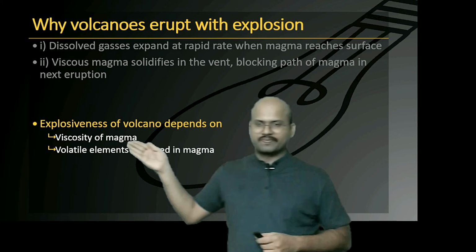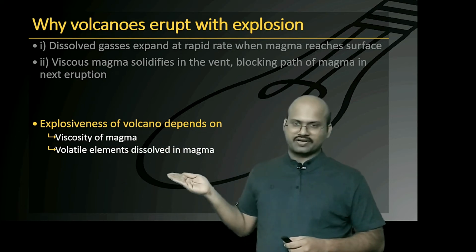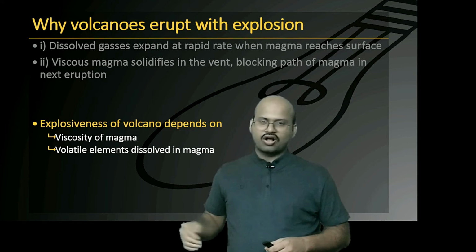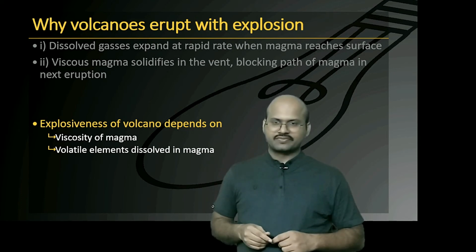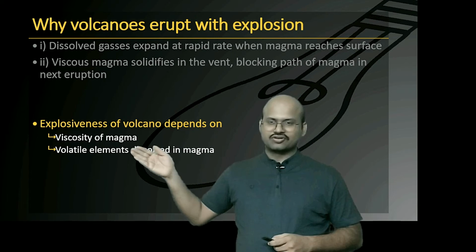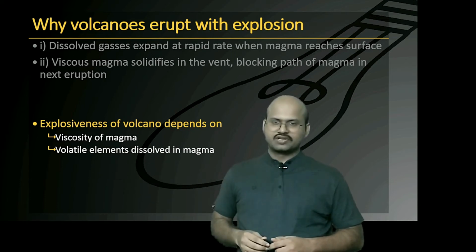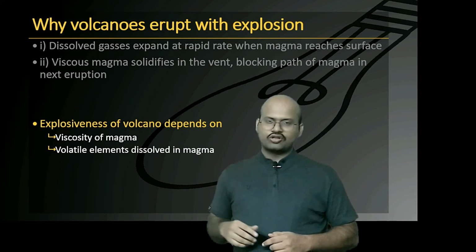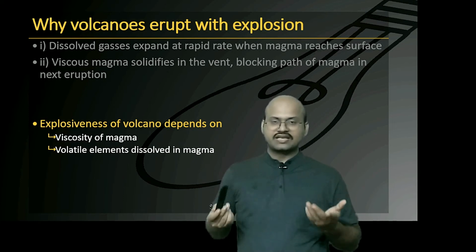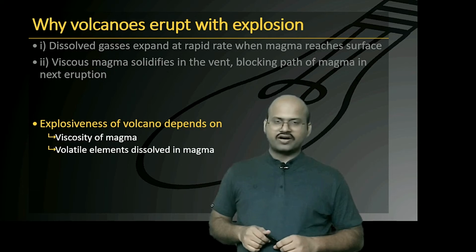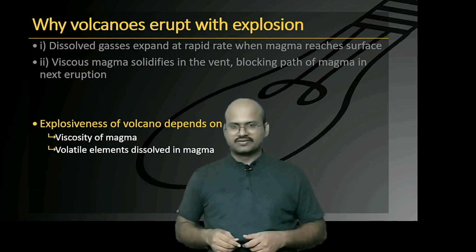Explosiveness of a volcano depends on the viscosity of magma as well as the volatile elements dissolved in the magma. Now volatile elements mean all those elements which in normal state, that is at normal temperature and pressure, are in gaseous state. However, due to pressure and increase in temperature, they are dissolved in magma.